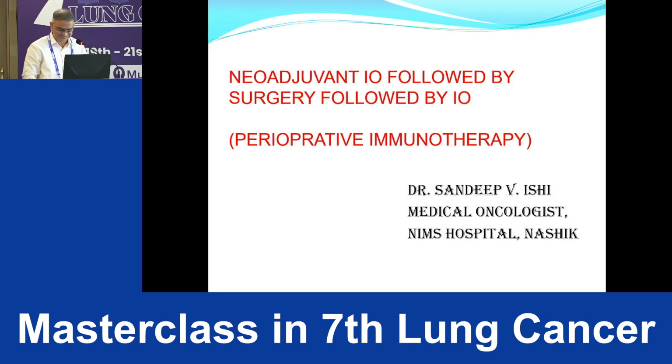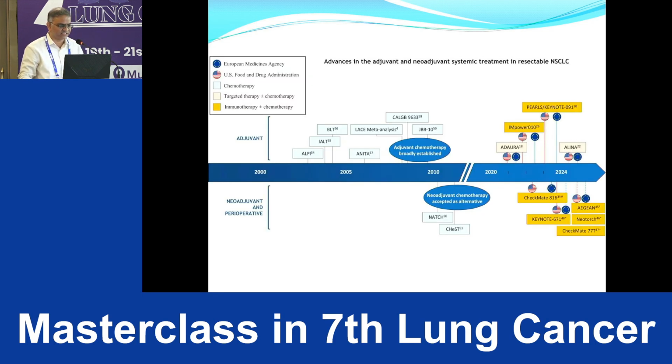Okay, so this is the advances in adjuvant and neoadjuvant systemic treatment in resectable NSCLC. Before 2010, there were a lot of trials which established the role of adjuvant chemotherapy, and a few about neoadjuvant chemotherapy. But after 2020, there has been a lot of shift in treatment, with targeted therapy and immunotherapy incorporated along with chemotherapy in the adjuvant setup, like Pearl, Keynote, and Empower, and targeted therapies like Alina and Adaura.